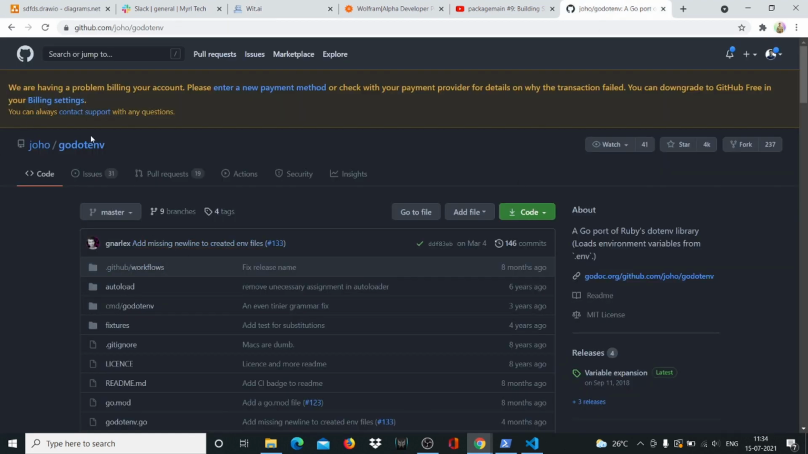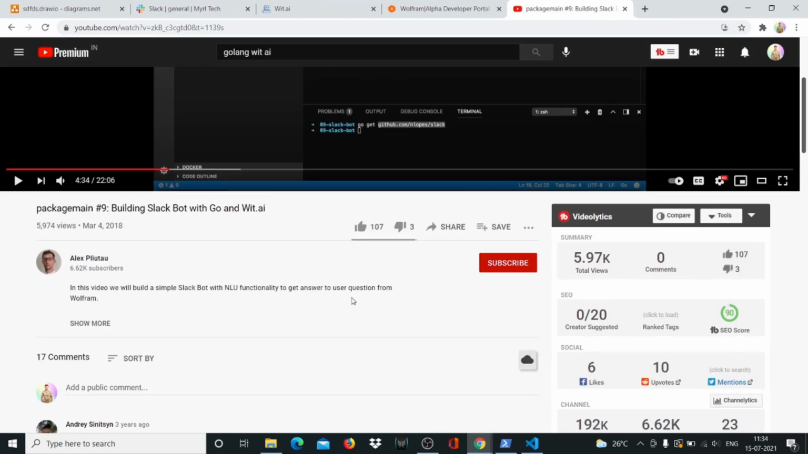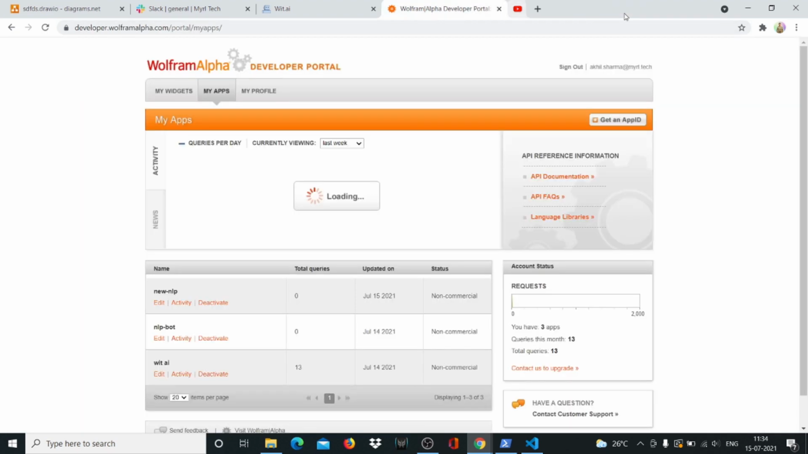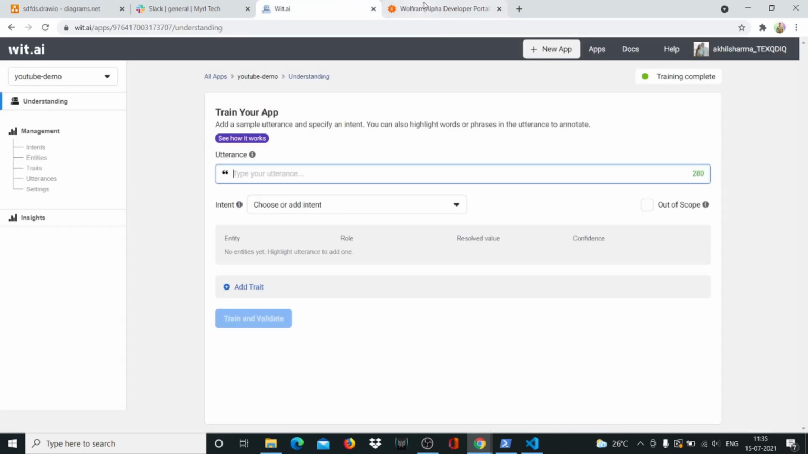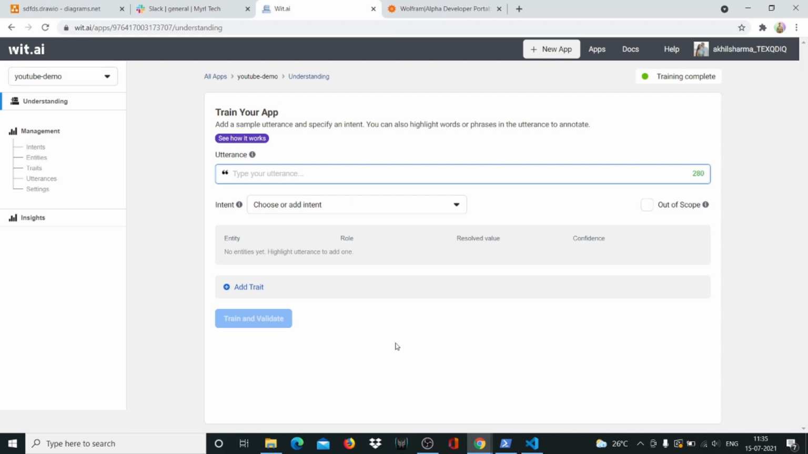So now that I've shown you the go.env package, I'll just delete that. I'll just close that tab as well. And I've shown you this video, which doesn't work anymore. So we'll close it. We won't be using any of the packages that have been used in this video. We're completely rebuilding everything from scratch. So we'll close this as well. And we just need to keep these Wit.Ai and Wolfram tabs open, just in case you need your app ID.